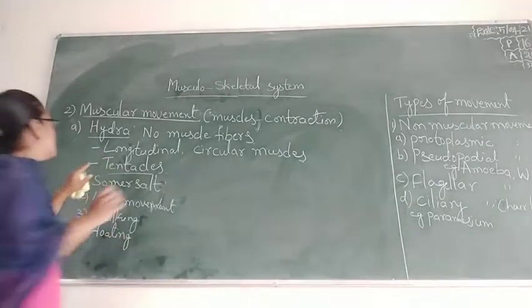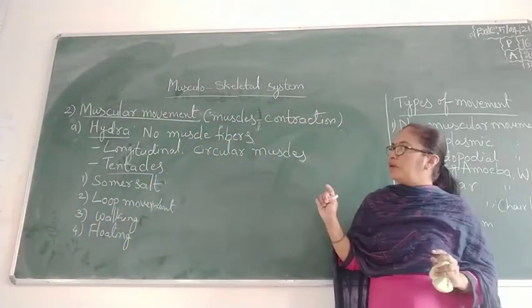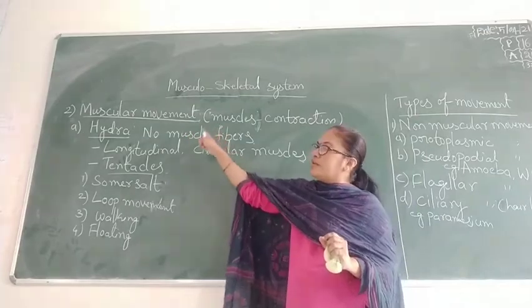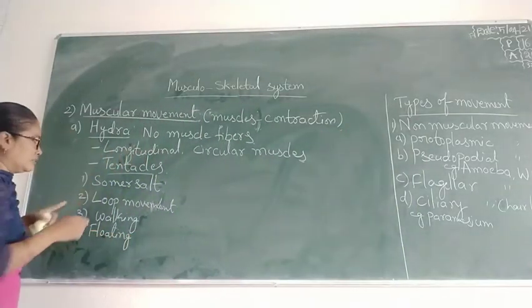We can see these types of movements in Hydra. If we take the example of muscular movement, these are the four types of movements in Hydra.